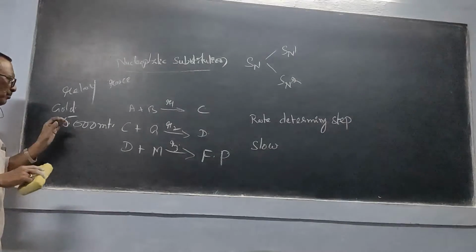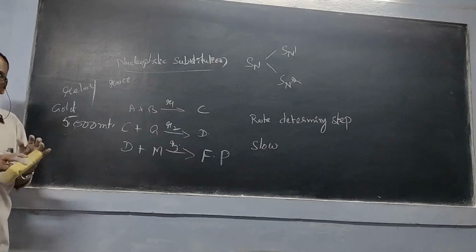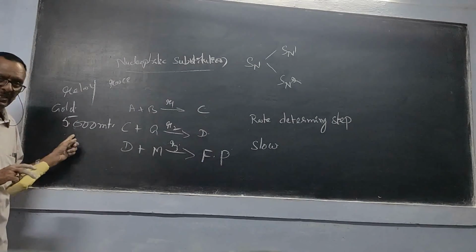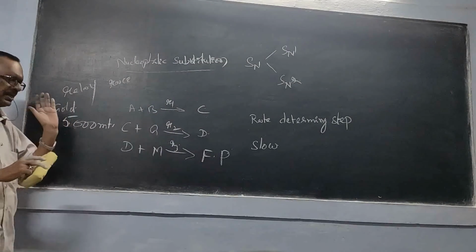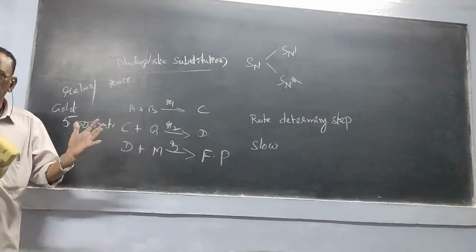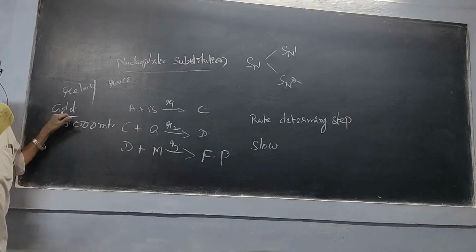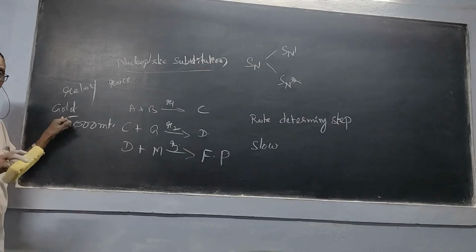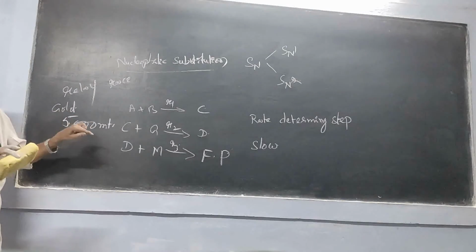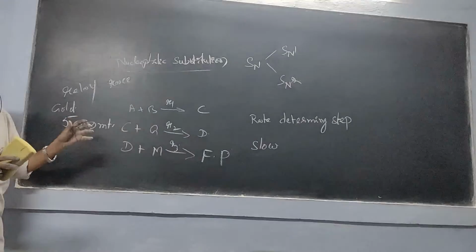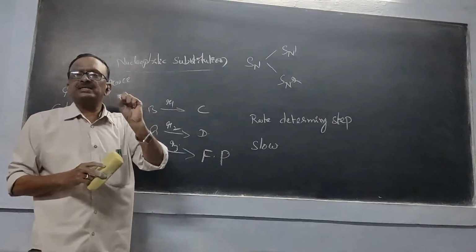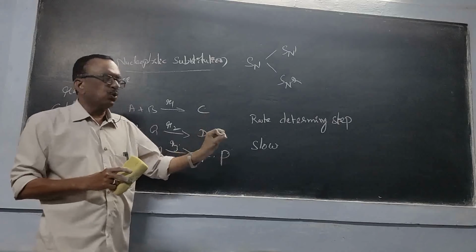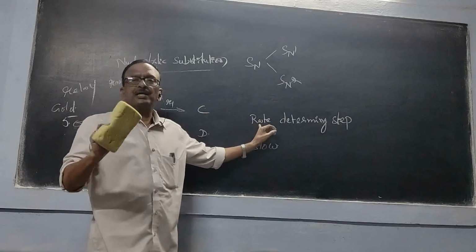That means the remaining team members are concentrating on whether that particular person will complete his 1,000 meters in the required time or not. So the gold medal was decided by which person? The injured person. Why? Because he may move slowly. Like here, an elementary step that is occurring slowly is called the rate determining step.